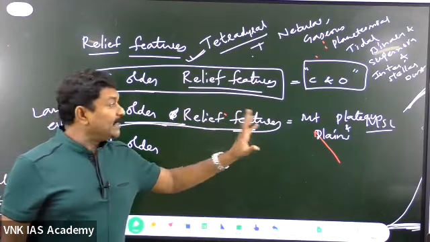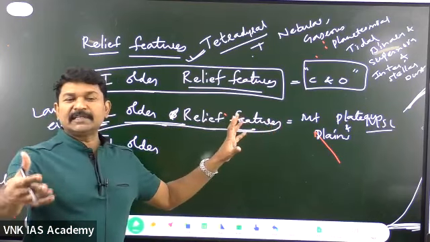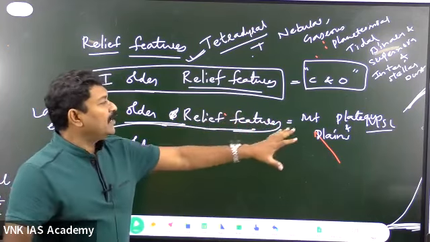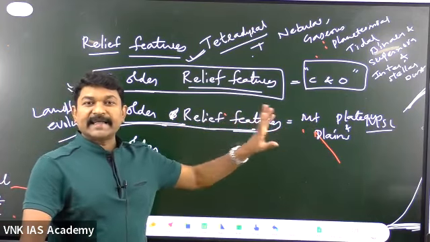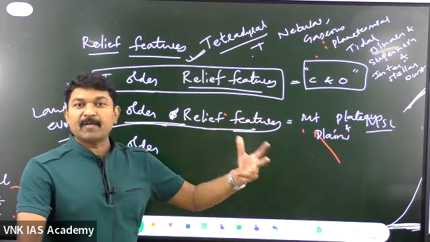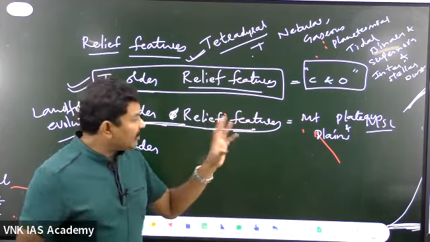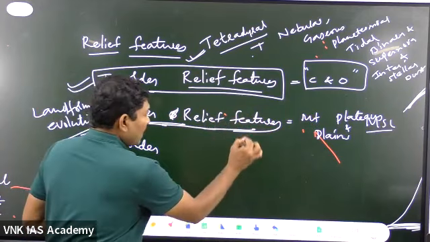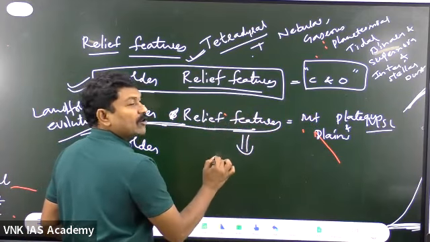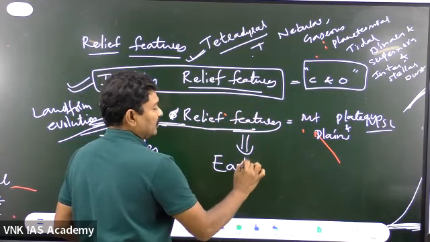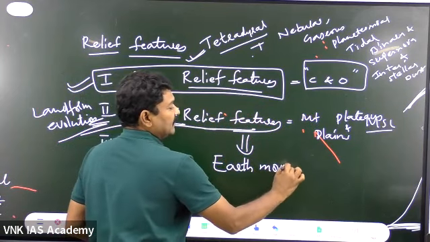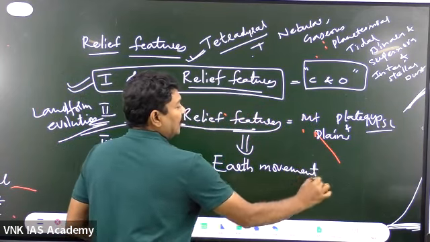These are the major ones, and you can also find some things like valleys, but these are the major second order relief features: formation of the mountains, the development of the plateaus, the development of the plains. For this, what is the main source? The source is called the earth movements. This is the link. The earth movements.